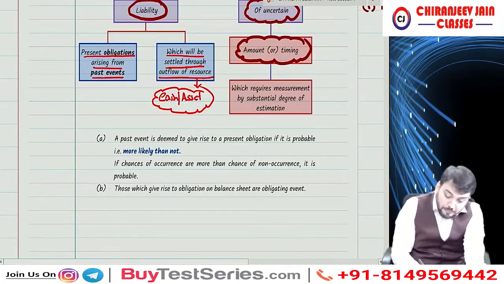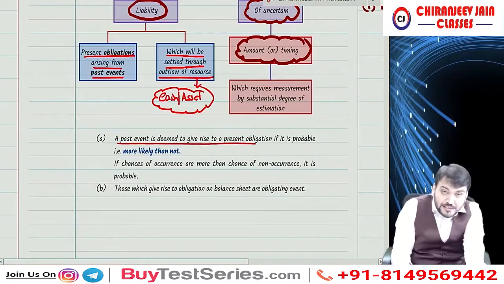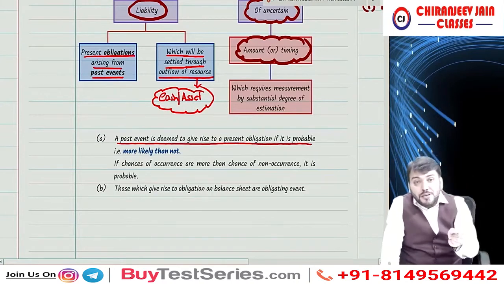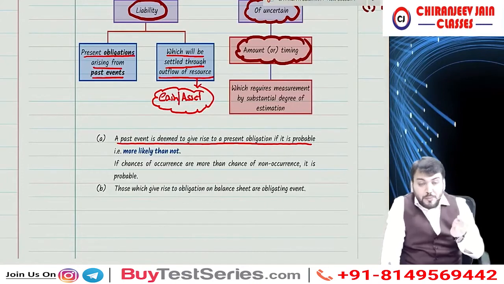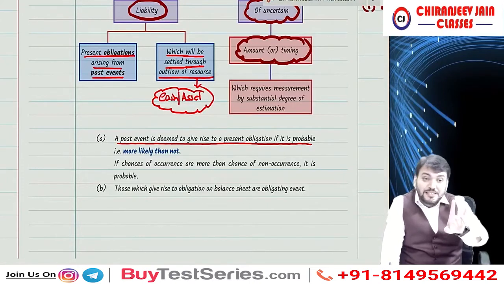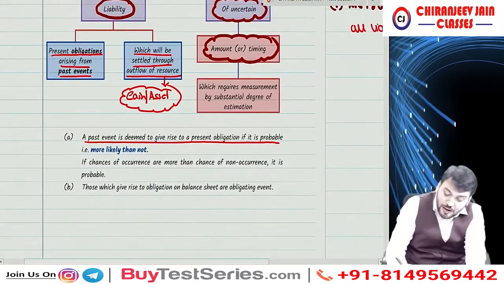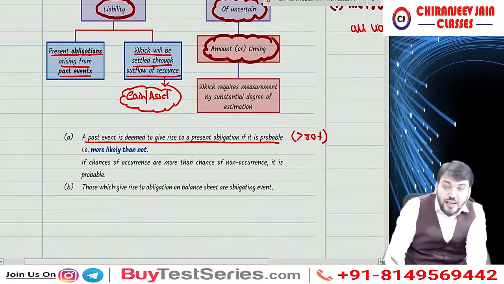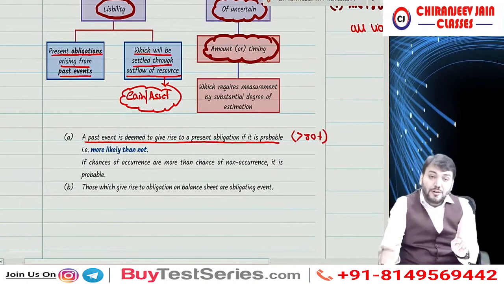A past event is deemed to give rise to a present obligation if it is probable. Any obligation which is probable on the balance sheet date means it is a present obligation. Probable means the chances are more than 50%.